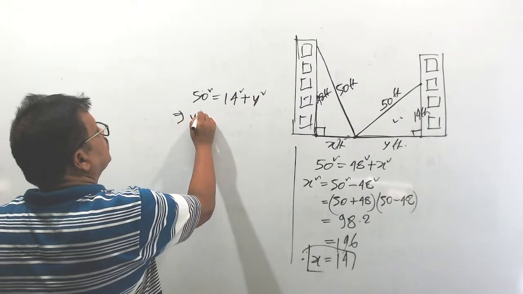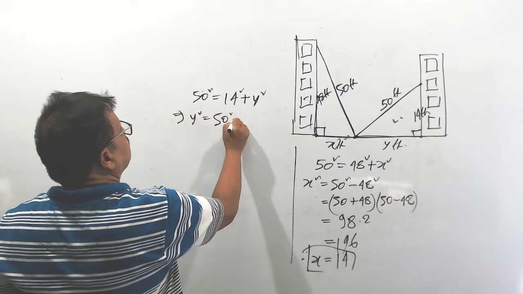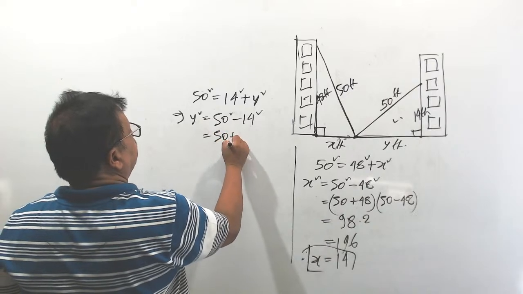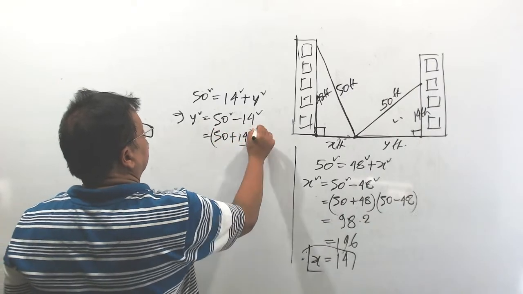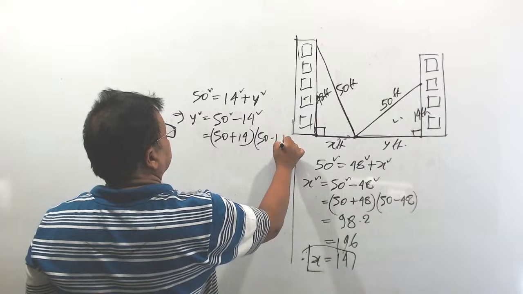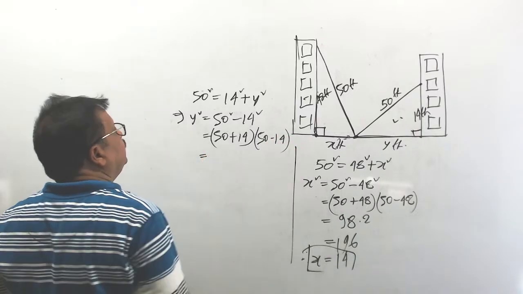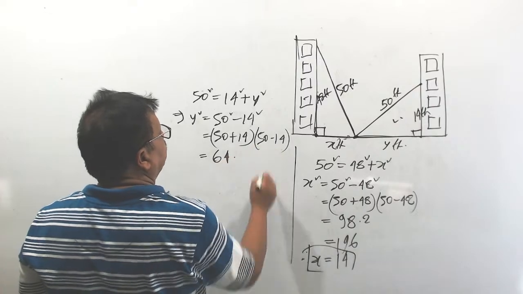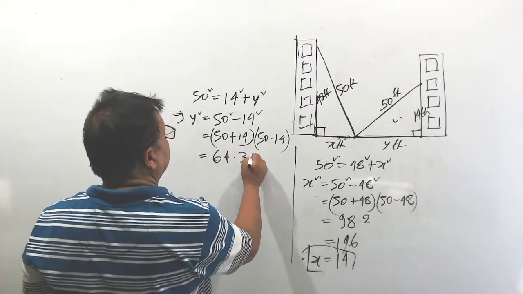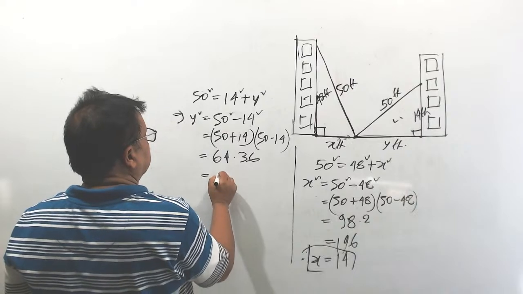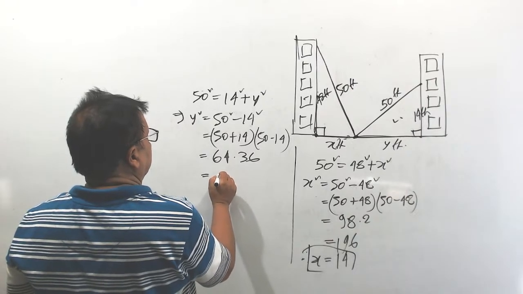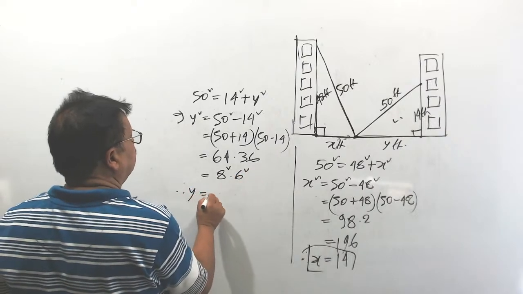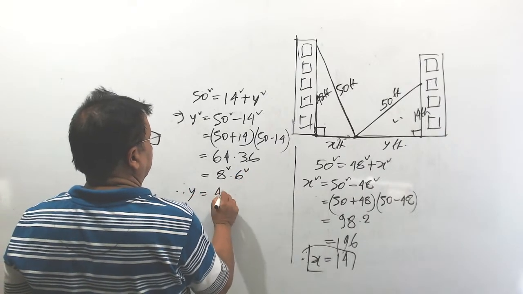That means y square equal to 50 square minus 14 square, that is 50 plus 14, 50 minus 14. 50 plus 14 is 64, into 50 minus 14, 36. That is 8 square into 6 square. Therefore, y is equal to 48.